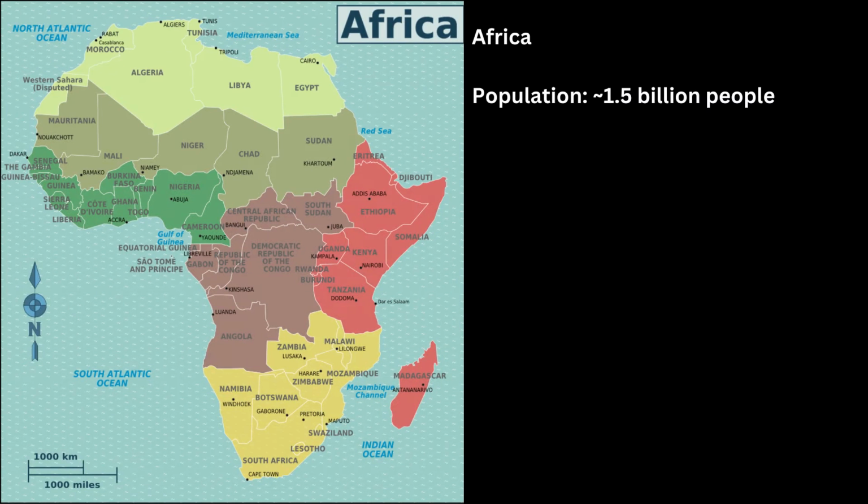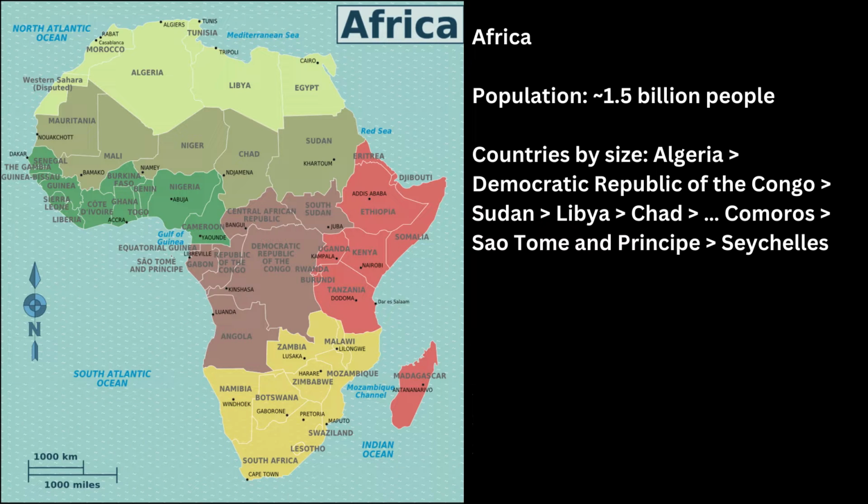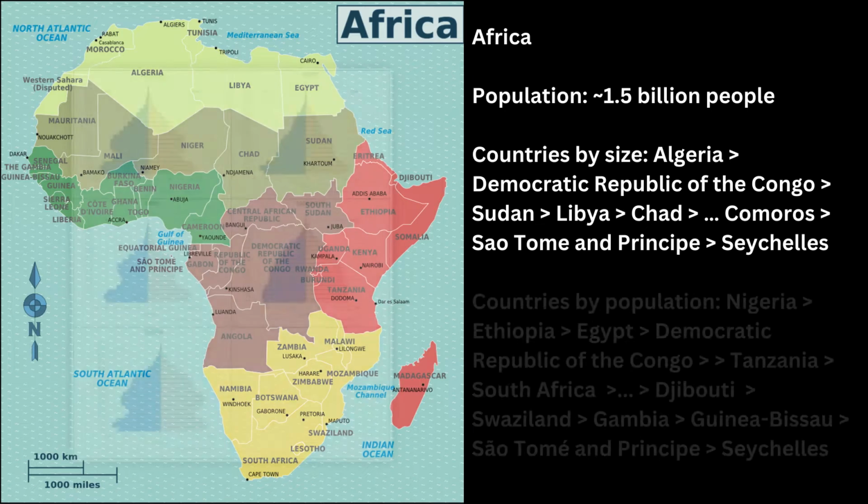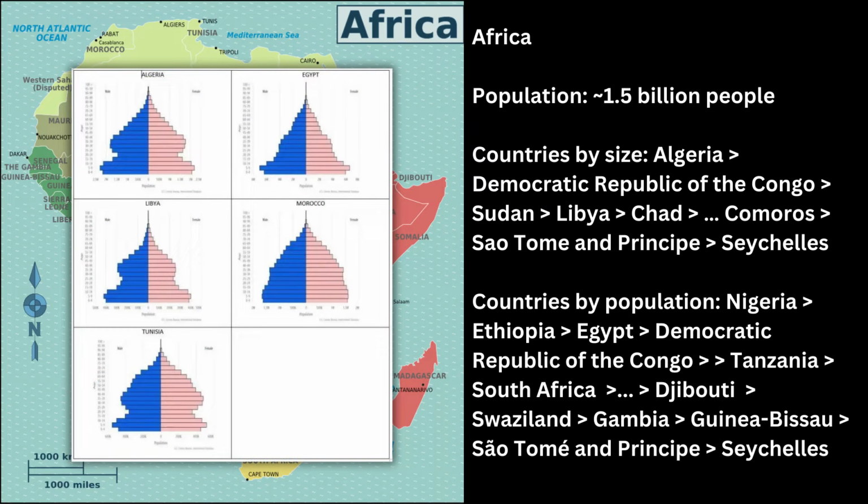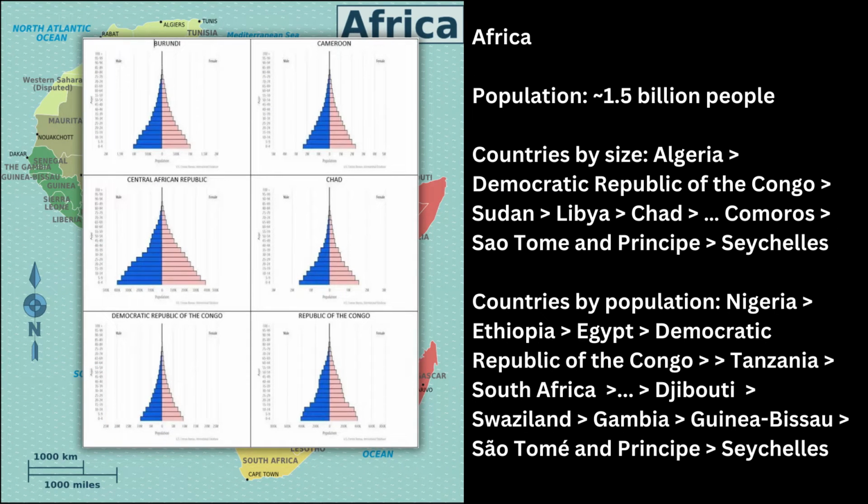Moving to the continent of Africa, the total population is around 1.5 billion people. The largest countries by size are Algeria, Democratic Republic of Congo, Sudan, Libya, and Chad. Most populous are Nigeria, Ethiopia, Egypt, Democratic Republic of Congo, and Tanzania.